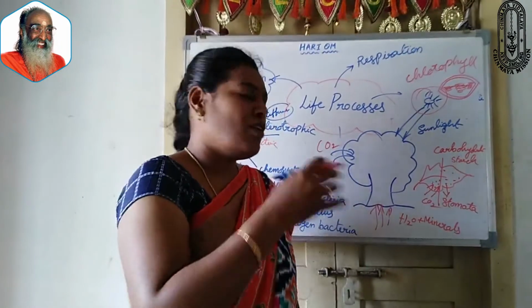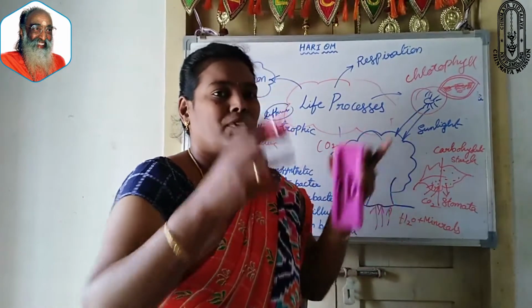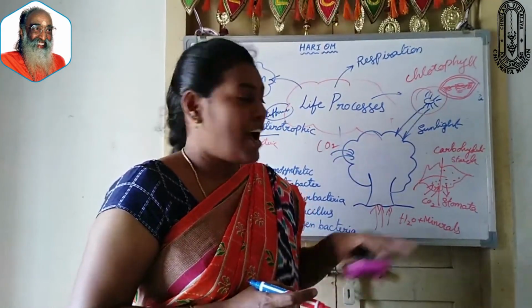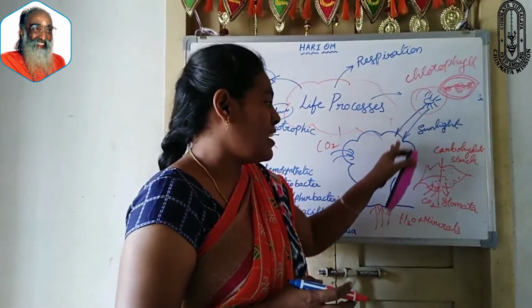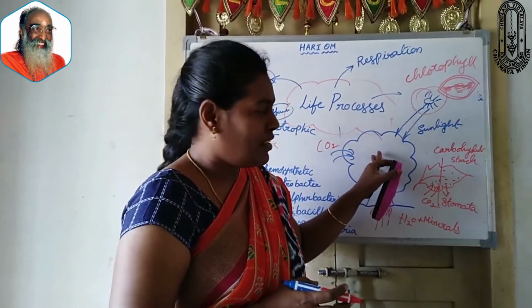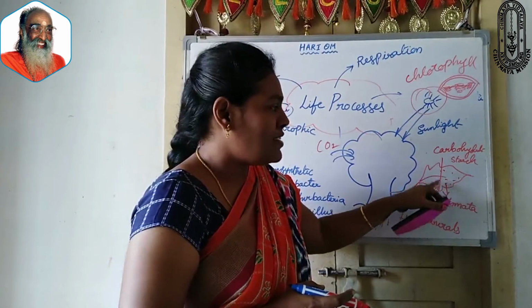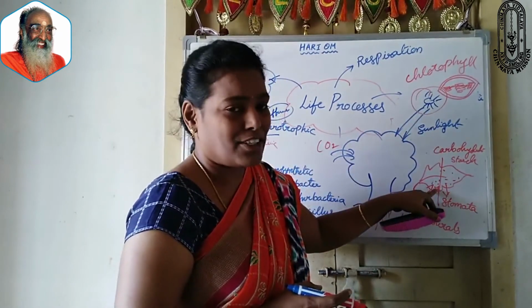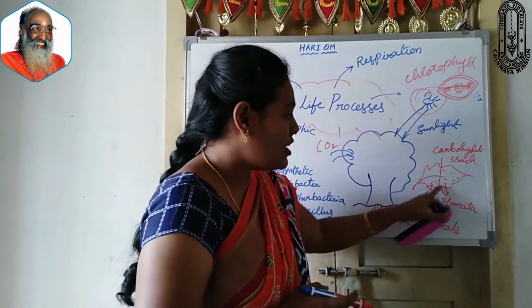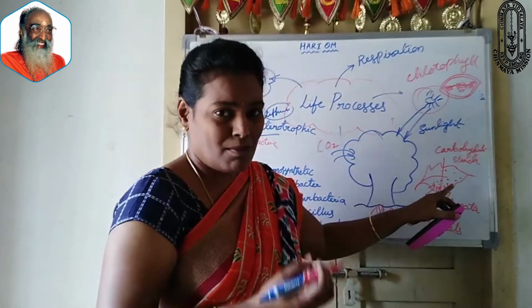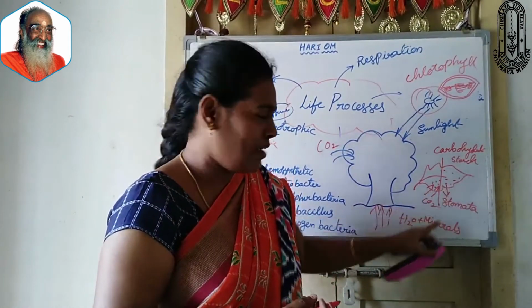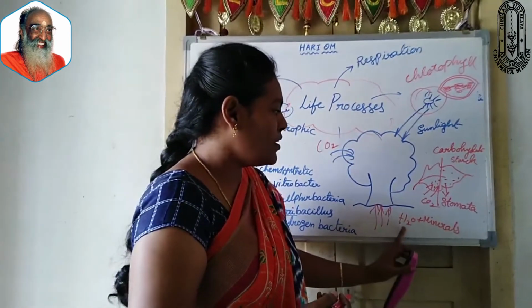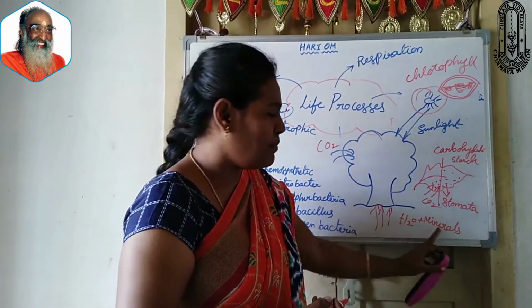During daytime, throughout the surface of the earth, sunlight falls. Whenever the sunlight falls on the tree, the chlorophyll present inside the leaf immediately traps the sunlight. Through the stomata, it absorbs carbon dioxide in gaseous form, and through the root system, it takes water and minerals.